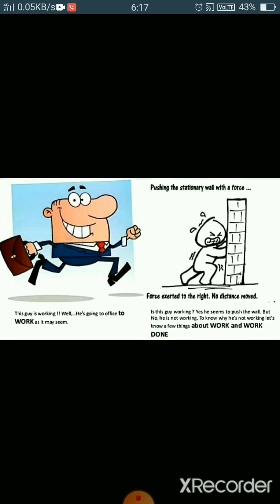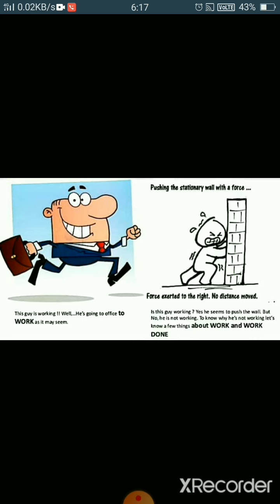We are applying our force, but will the wall move or be displaced from its position? No, the wall will remain as it is, so we can say that here no work is done, right?